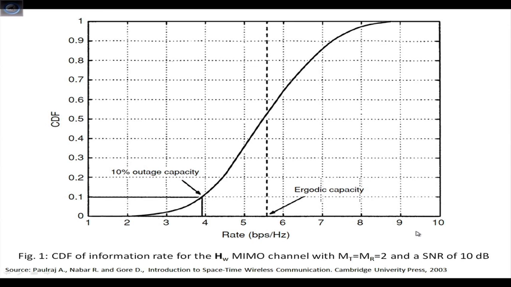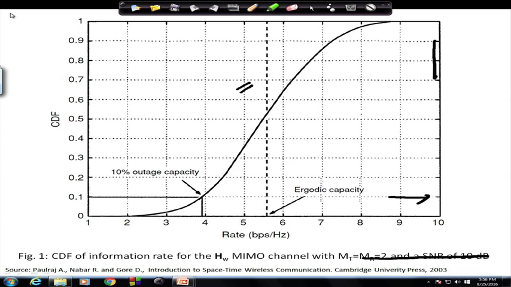So, this particular figure shows us the distribution of capacity. Since we have seen that H is random, and C is a function of H, what we have over here is a distribution, because C itself is random. So, we have plotted the cumulative distribution function of C, and one of the typical curves would look like this.